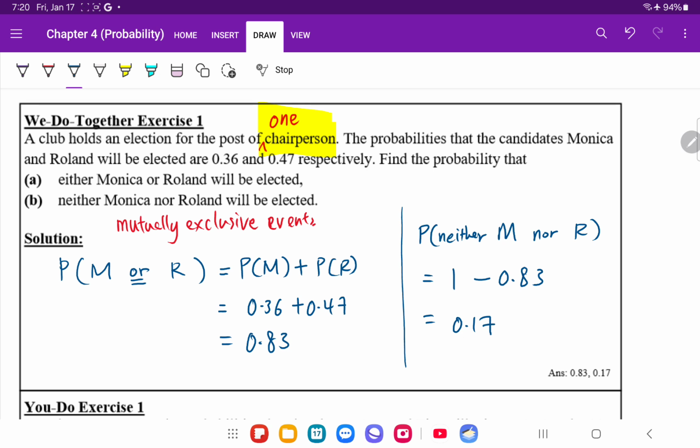That means somebody else is running for the chairperson role, but that person is not Monica, it's not Roland, it's somebody else, but the question did not mention. And actually, how do I know that there is one other person? If you just look at these two probabilities, do you realize that these two probabilities do not add up to 1 whole? They do not. And because they do not add to 1 whole, that means there is somebody else in the election that the question did not mention. And that's why there is a part B.